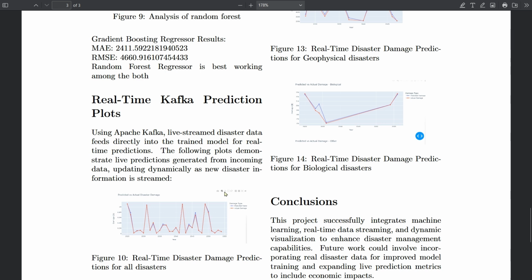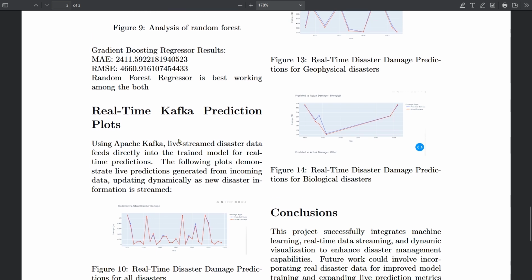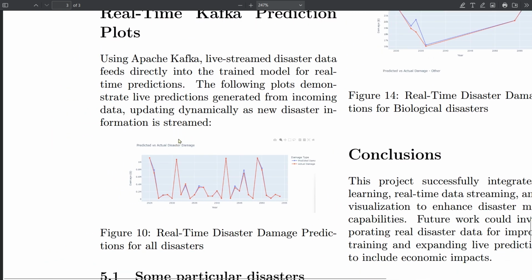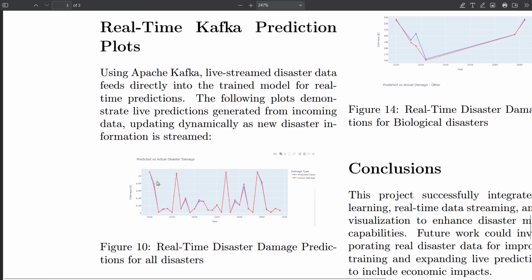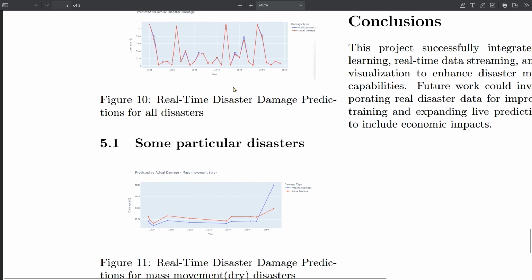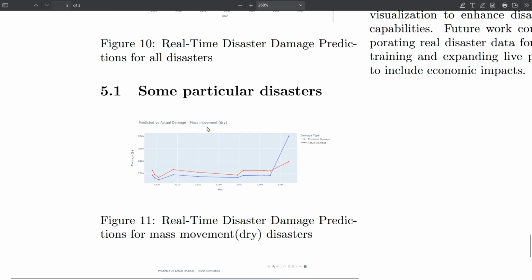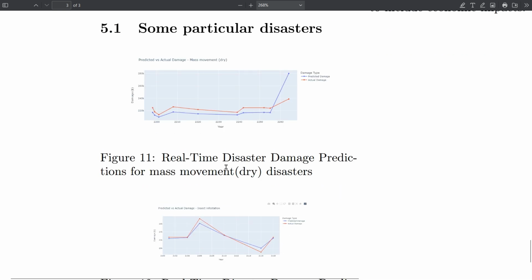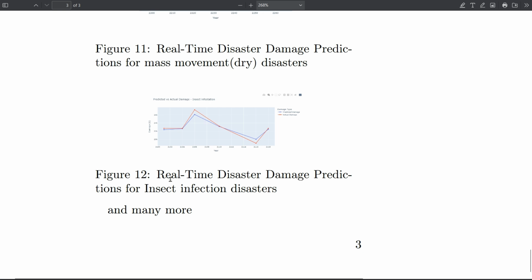Now we will see the real-time Kafka prediction plots which we have got from the model while running it. Here are some of the plots, firstly for the particular disaster plots. For the mass movement disasters, predicting from the year 2010 to 2020, we get the predicted and actual values for it. Below are similar graphs.